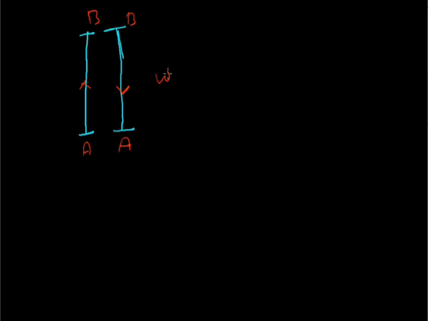You can see here W_AB is equal to minus W_BA, so the net work done will be 0 in a conservative force. If you want to calculate half of this work, we can calculate force into displacement. The work done is equal to force, which is mg, and suppose the height is h, so force into displacement gives mgh. This is the work done for a conservative force.